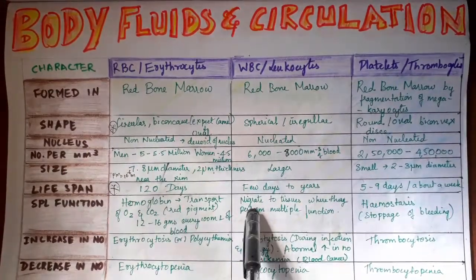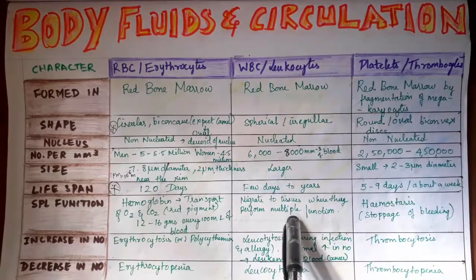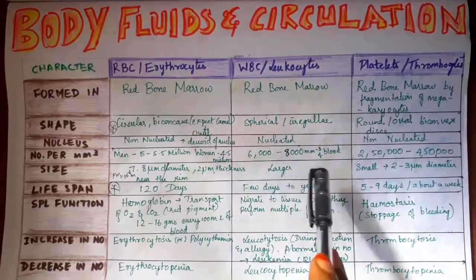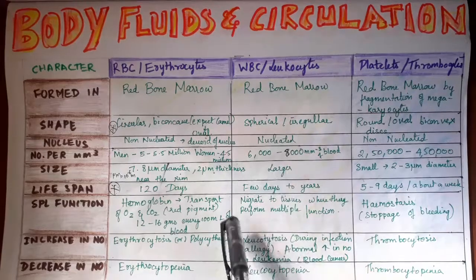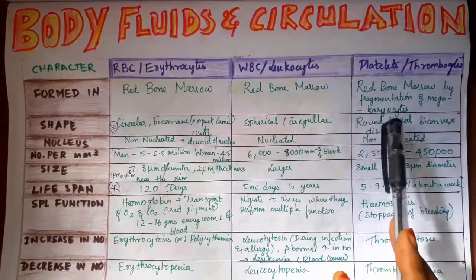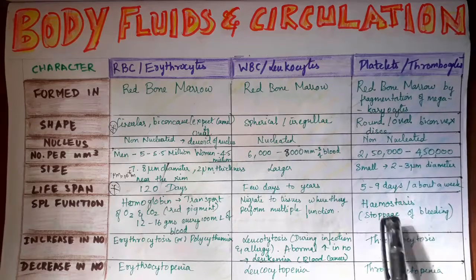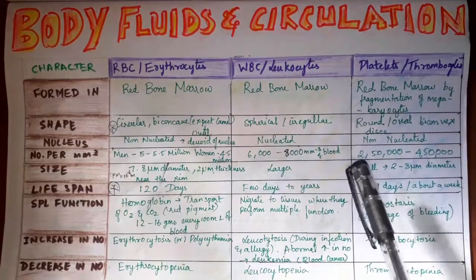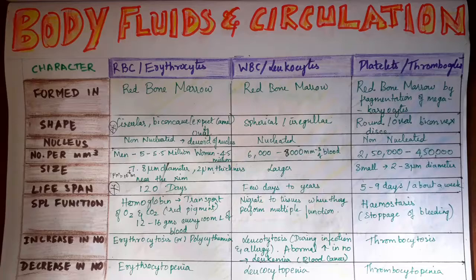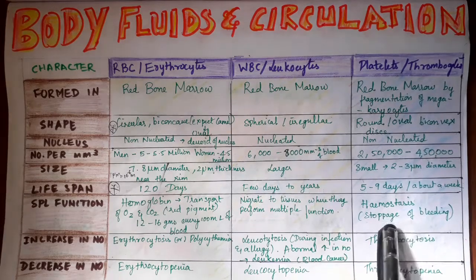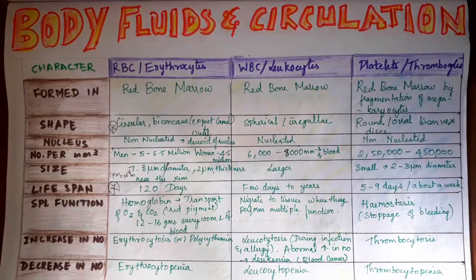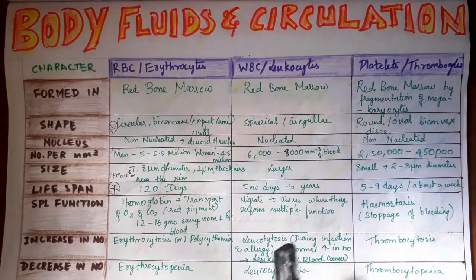WBCs migrate to tissue where they perform multiple functions. They have multiple types of nucleus. Here, hemostasis is the stoppage of bleeding. Platelets are very much involved in stopping bleeding. When we are wounded, we see the top layer form; that is hemostasis, the stopping of bleeding, done by platelets.